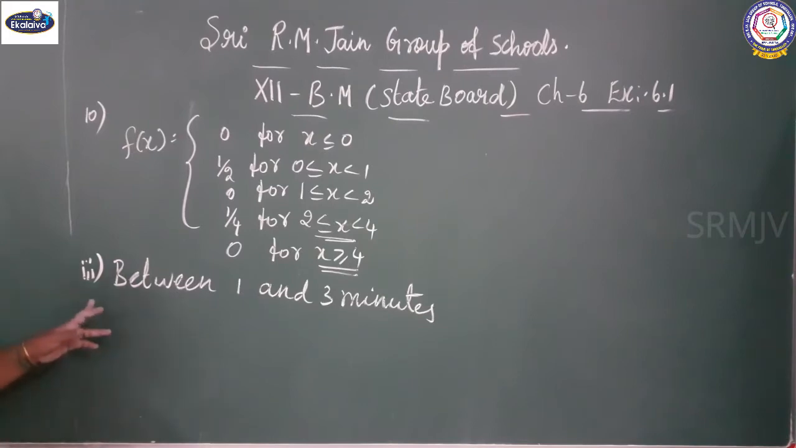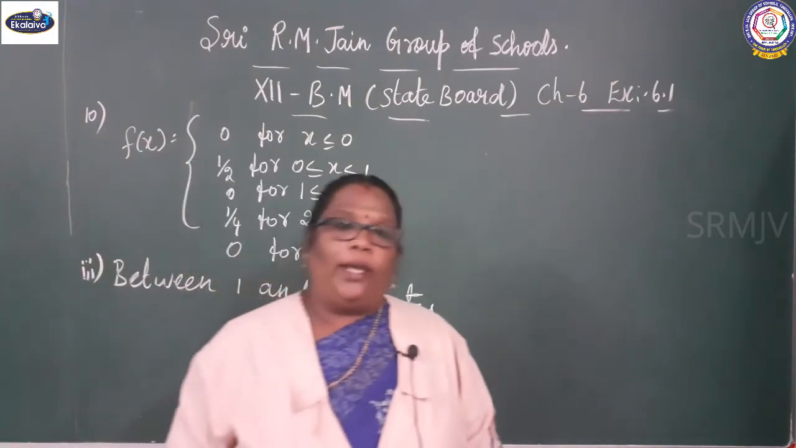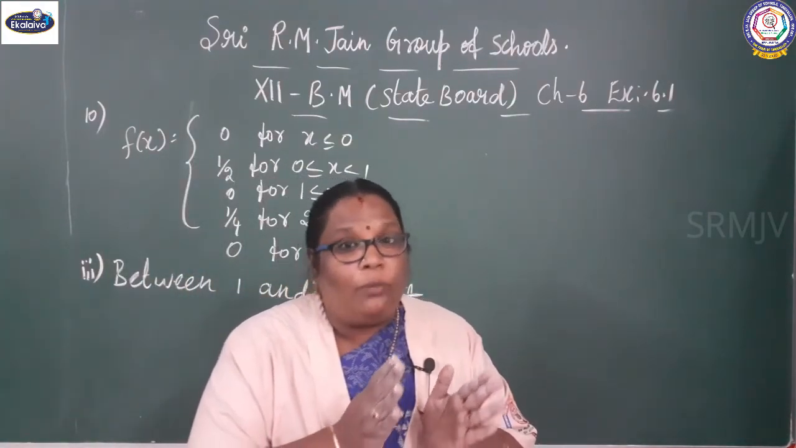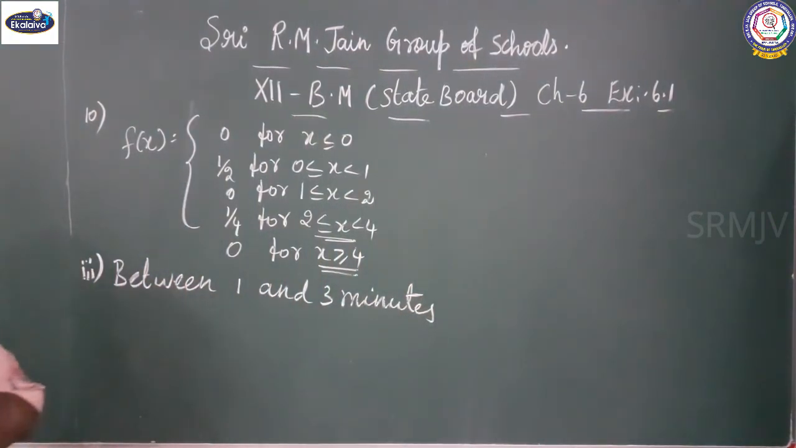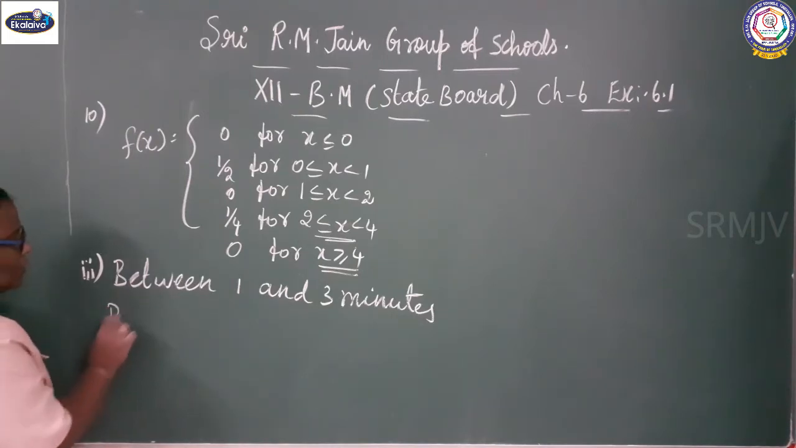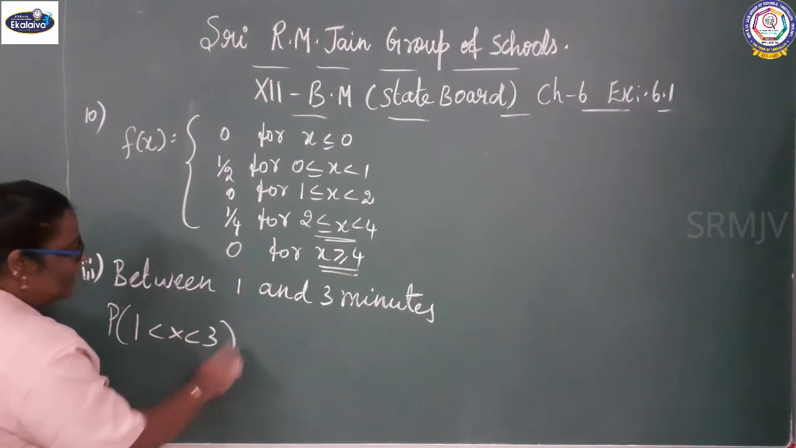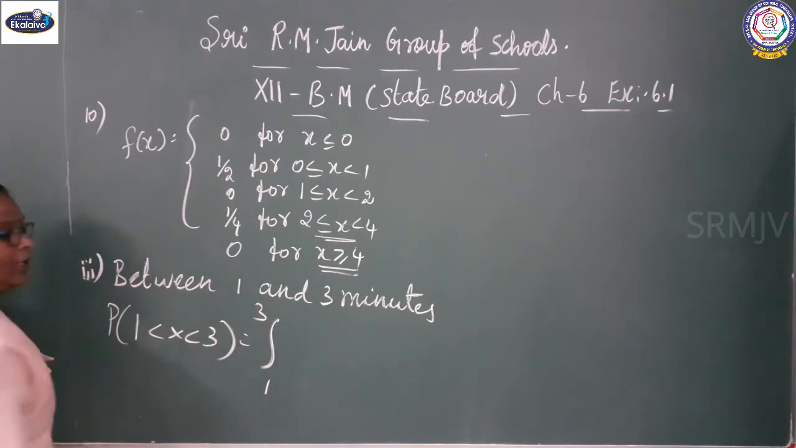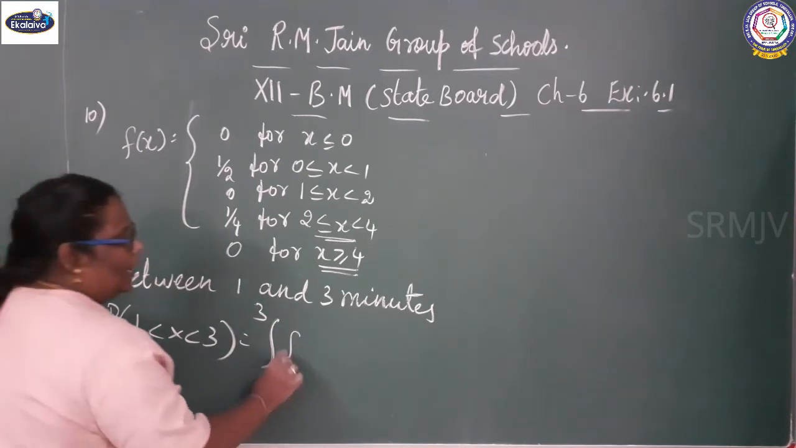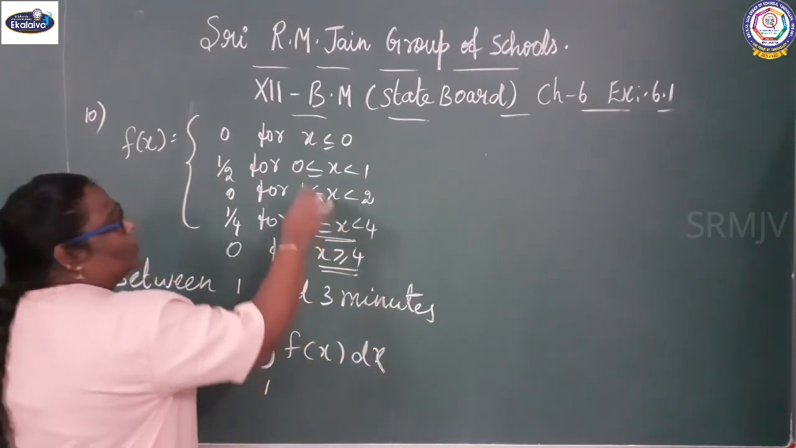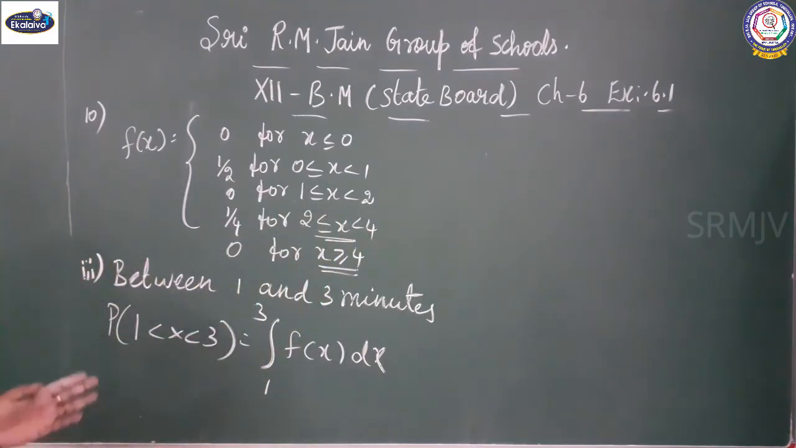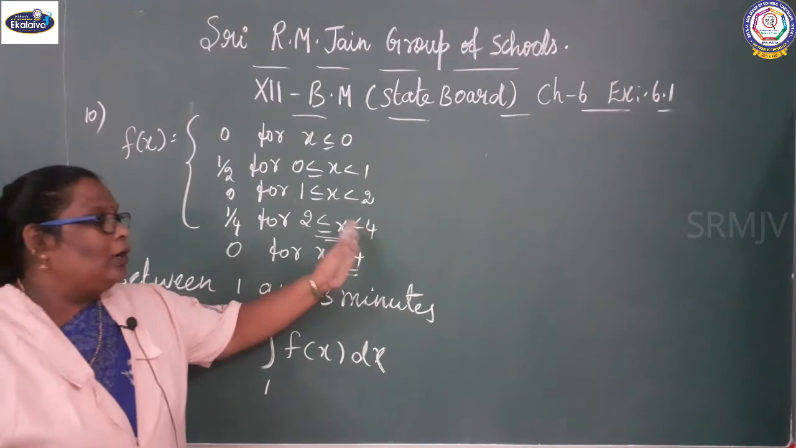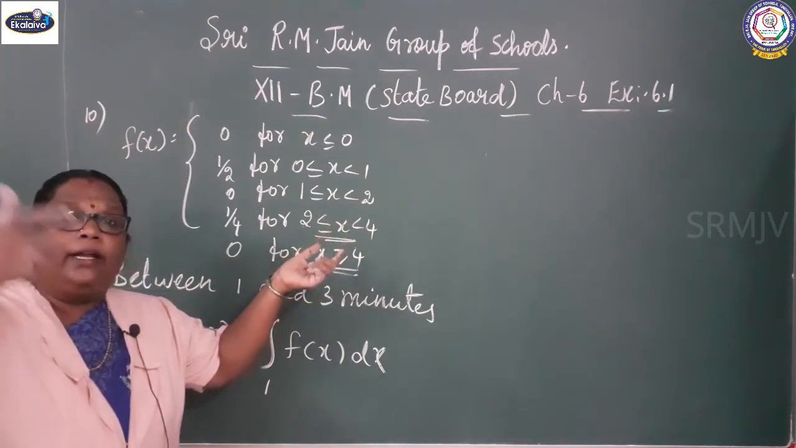See the third subdivision, between 1 and 3 minutes. That is nothing but the probability that a person will have to wait between 1 and 3 minutes. So P of 1 less than x less than 3 gives integral 1 to 3 f of x dx. So you have the values 1 to 2 and 2 to 3. You can take those values, since 3 is in the limit.